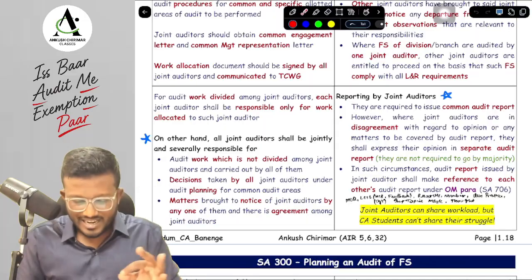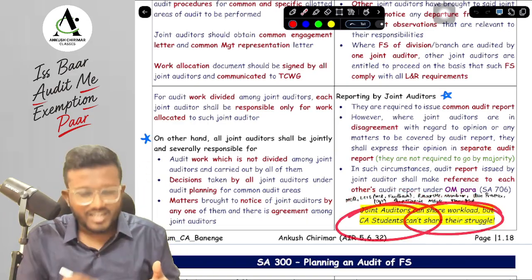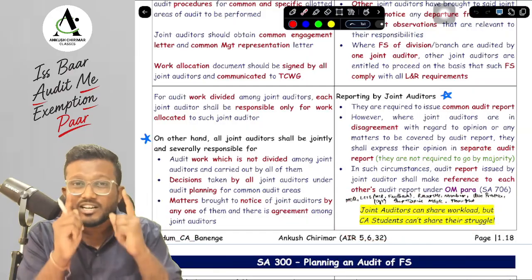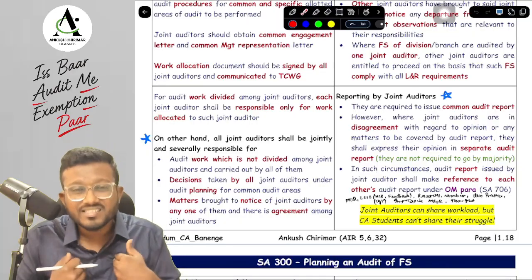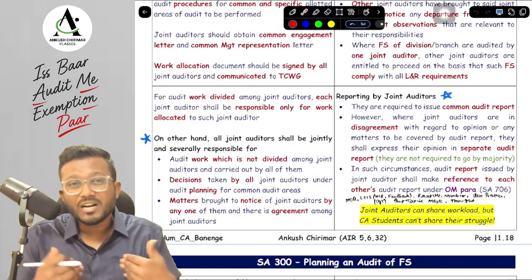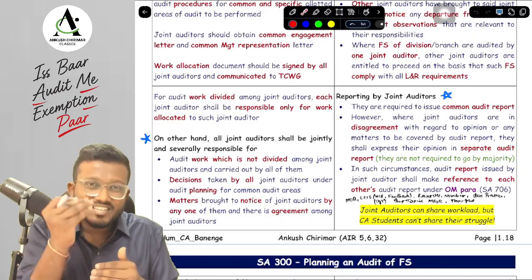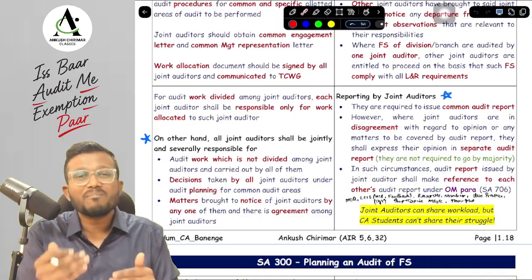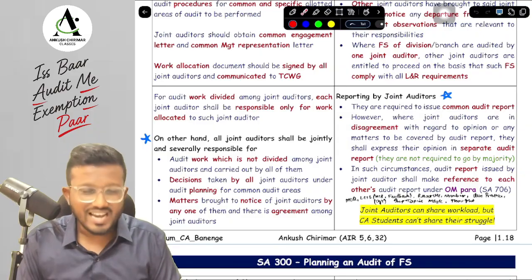And lastly, I would just like to say, as joint auditors can share the workload, but CA students can't share the struggle. The struggle, the effort, the journey from a CA student to becoming a CA is only ours. We are the ones who will have to struggle for becoming a chartered accountant. But obviously, sir, a teacher can help you, a teacher can guide you, and together we can make your journey shorter and help you to clear CA in a very good way in your next attempt.